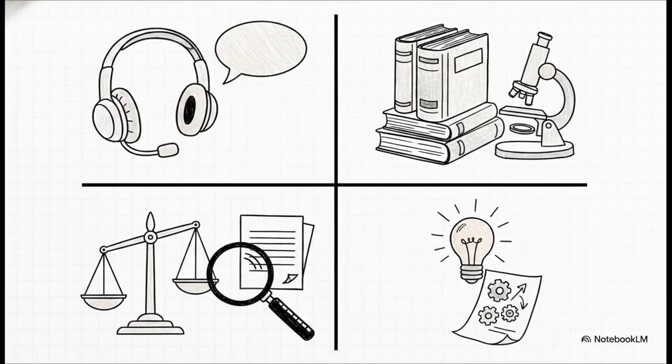Our source material highlights 4 major use cases where self-ask just absolutely drastically improves output accuracy. We're talking complex customer support, research and academic assistance, legal document analysis, and creative content generation. Let's look at legal analysis, for instance. Instead of just asking the AI, "Hey, is there a conflict between Clause A and Clause B?" the AI explicitly asks itself, "What does Clause A say?" And then, "What does Clause B say first?" This ensures it doesn't miss those super critical nuances.